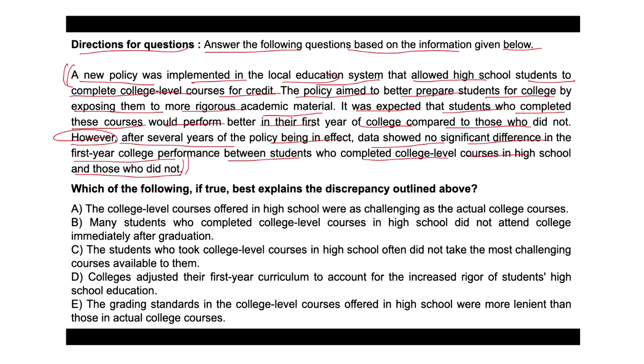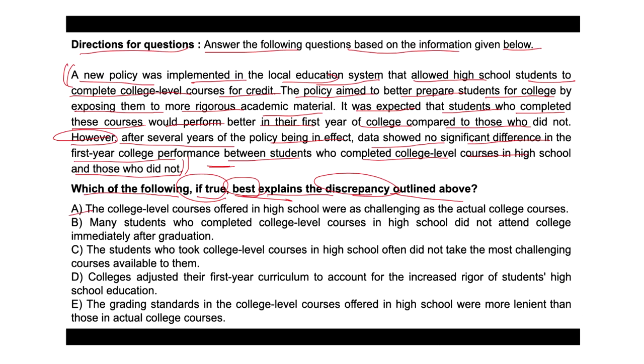So the question stated: which of the following, if true, best explains the discrepancy outlined above? Look at the word best also. It means some options may also explain the discrepancy, but we need to find out the best one. Why is there no significant difference in first year college performance despite the expectation that students who took college level courses in high school would perform better, right? Let's look at each option and try to analyze.